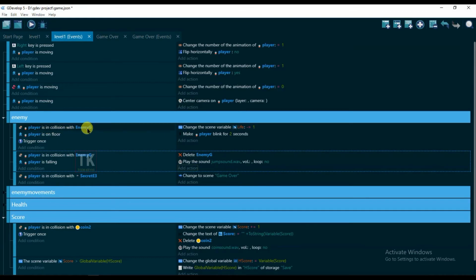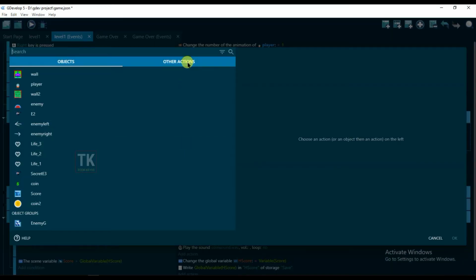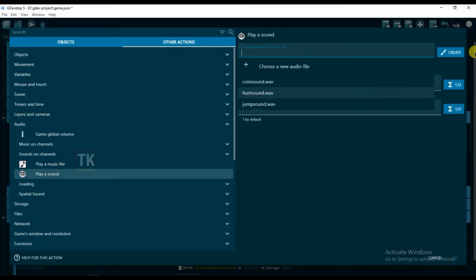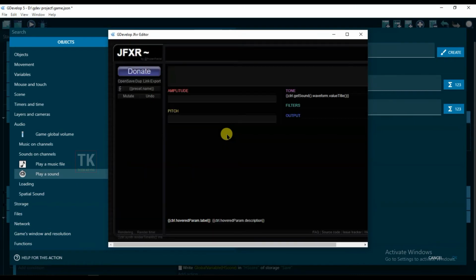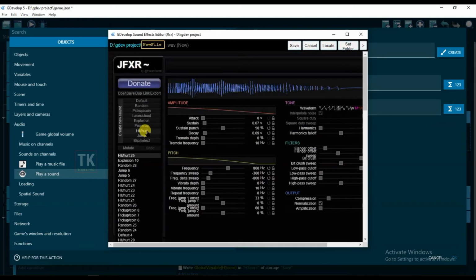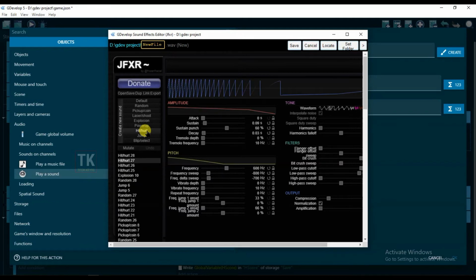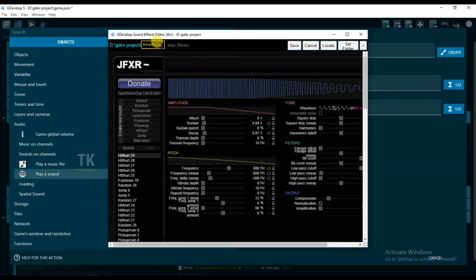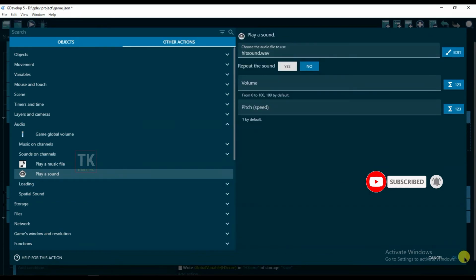When player is in collision with enemy group and when player is on floor, then here hurt sound will be play. Click on add action, other actions, and type your sound name, hit sound. Click on save. Click on OK.